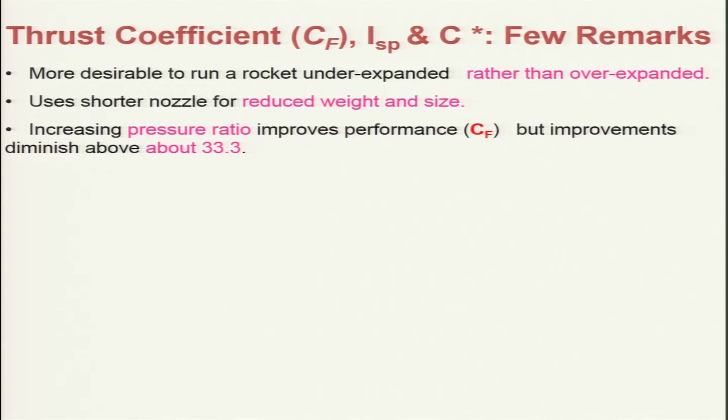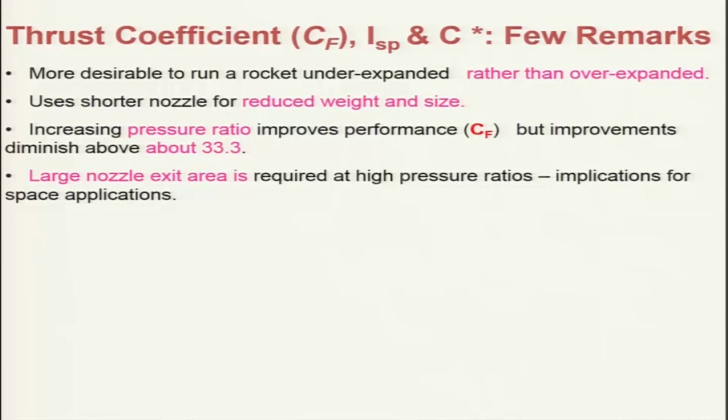So its operation design is limited to that, unless a high pressure ratio, that is PT2 by PA, is called for. A large nozzle exit area is required at high pressure ratios. The implication is particularly for operation in deep space, for space applications, where one has to use that.